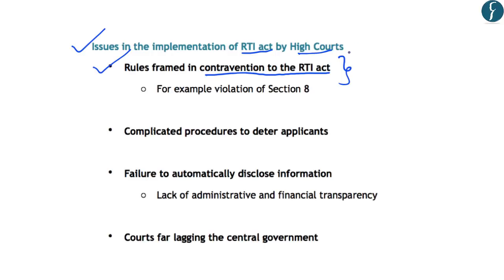And in this case, various high courts have created rules which stand against the mandate of the RTI Act. One example is the violation of Section 8 of the RTI Act. Section 8 of the RTI Act mainly deals with the disclosure of information which is related to security and sovereignty of the country. This Section 8 exempts such information which is important for security and sovereignty of India.